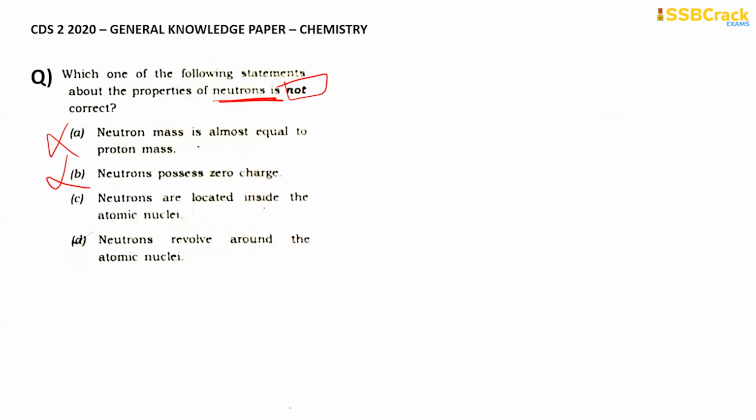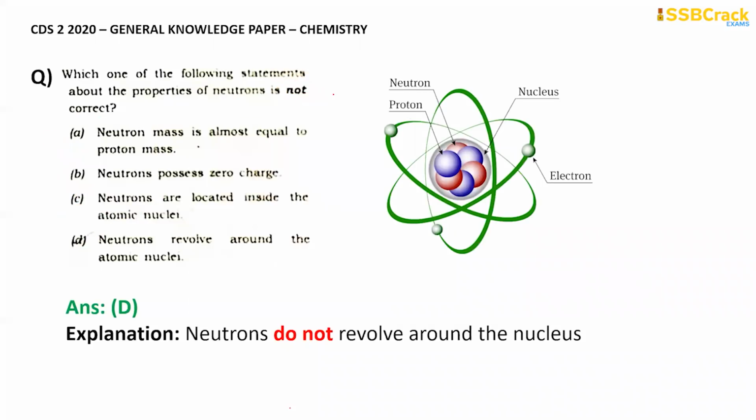Neutrons are located inside the atomic nucleus. That is also correct. So this also cannot be the option. So obviously we are left with the last option, that is the D option, that neutrons revolve around the atomic nuclei is an incorrect statement, right? Because if you look at the atomic structure here, this is the nuclear region, and in the nuclear region you have two members. One is neutron and the second is the proton.